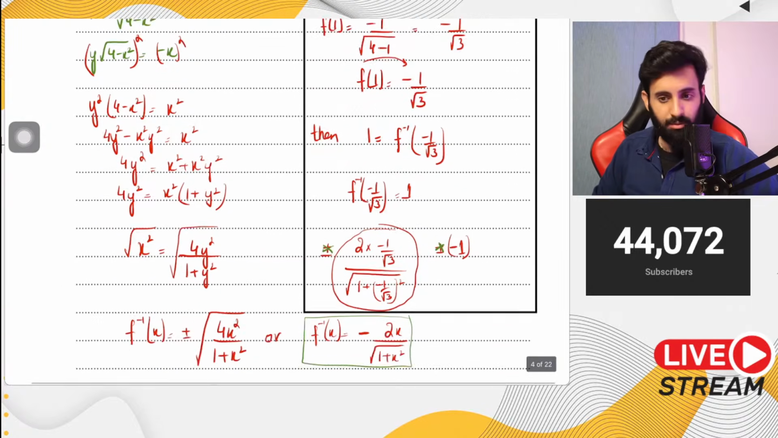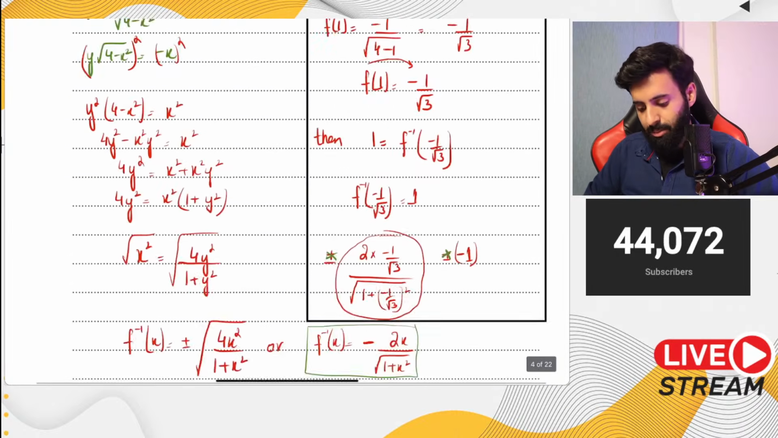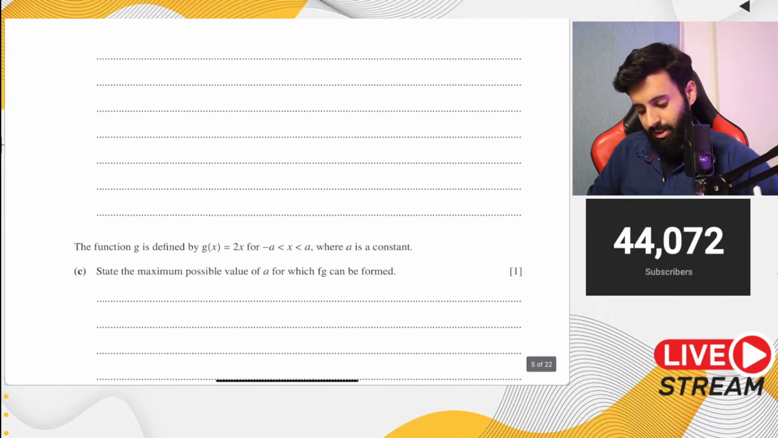But like I said, this part is not the reason why I did this question. It's actually part C and part D.